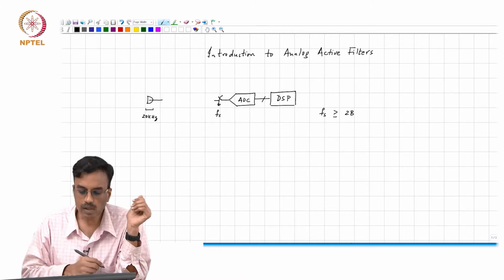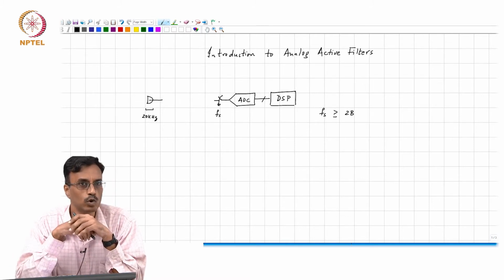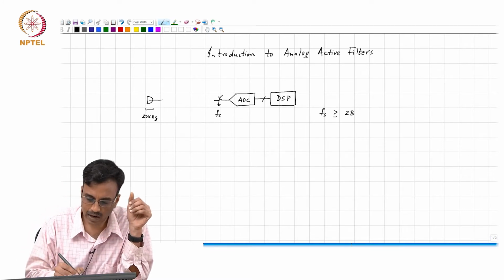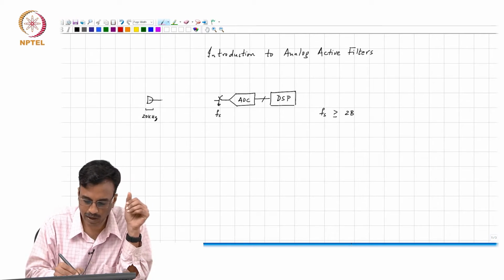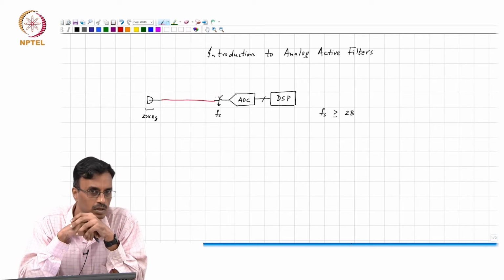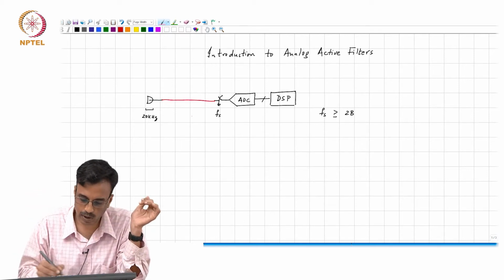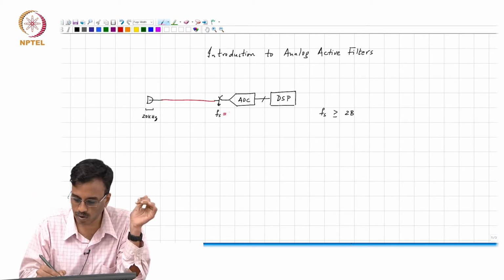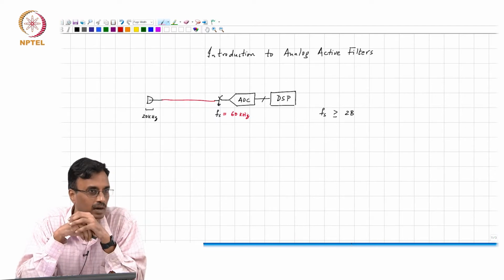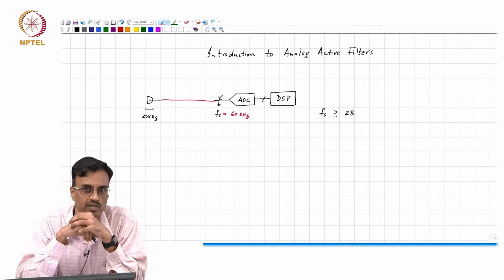So in principle, it should be enough to simply, if you just believe Nyquist, say okay, well, here is my mic, and I have some amplifier inside the mic which gives me an electrical signal, and then I directly connect this to the input of my A to D converter. What is the problem with this approach? I mean, the signal bandwidth is 20 kilohertz. Let's say Fs is 60 kilohertz for argument's sake. So as per Nyquist, this is good enough, right? So are we doing okay, or is there a problem?